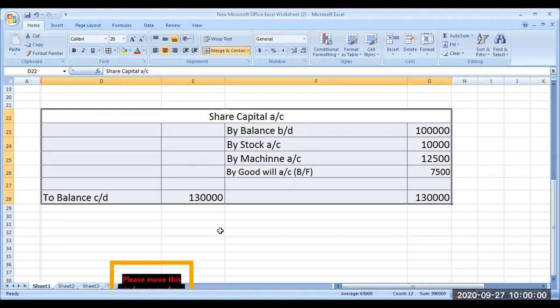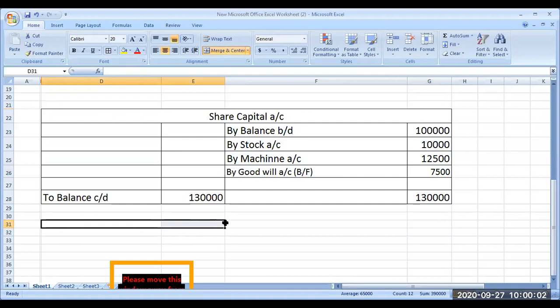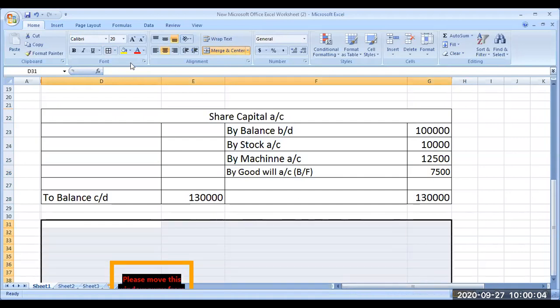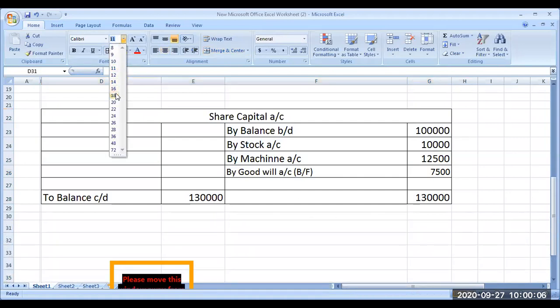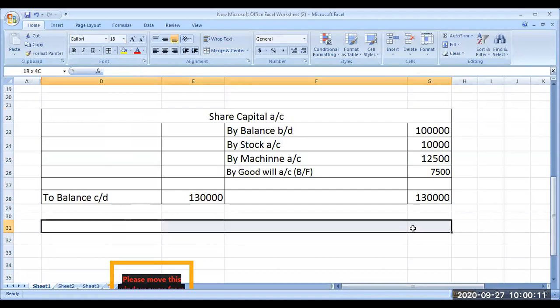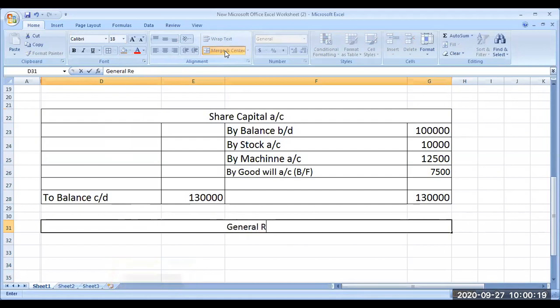There is a general reserve account. Look at the general reserve balance in the balance sheet. The balance sheet is showing a general reserve of rupees... how much? The opening balance of general reserve is 25,000 rupees.